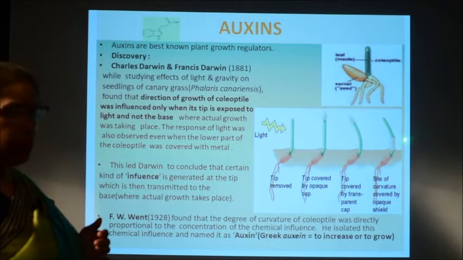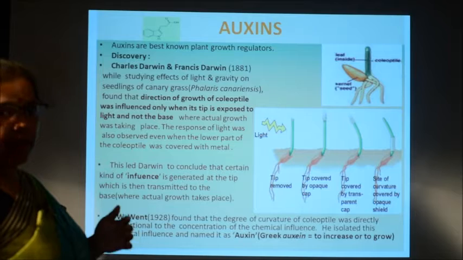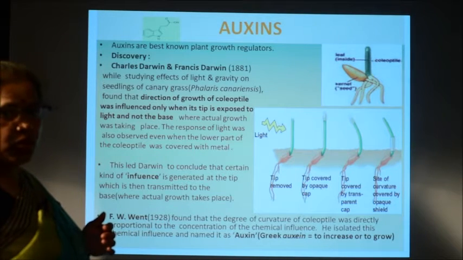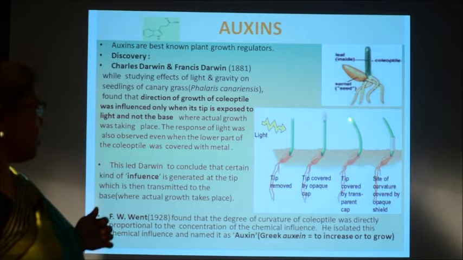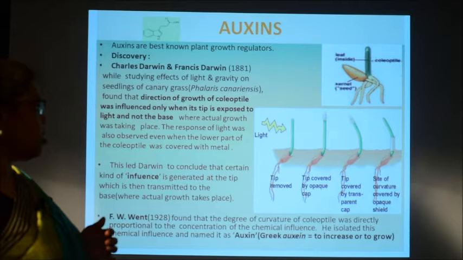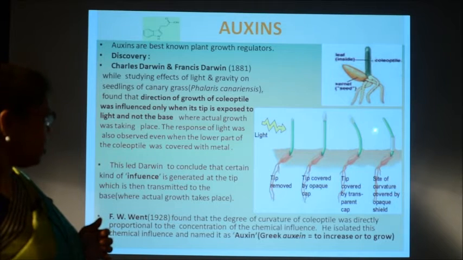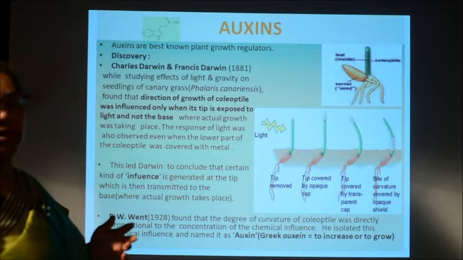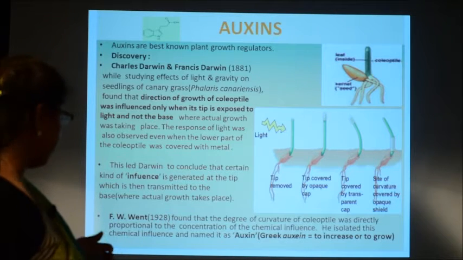Here the tip is exposed. So, both of them are getting the light stimulus, but growth is taking place at the basal portion. So, Darwin and his son concluded that the stimulus is received by the tip of the coleoptile and it is transmitted to the base portion where the actual growth is taking place.